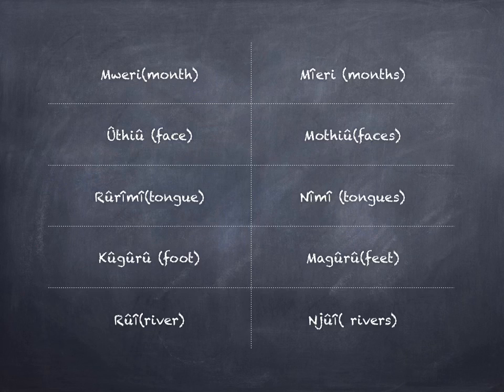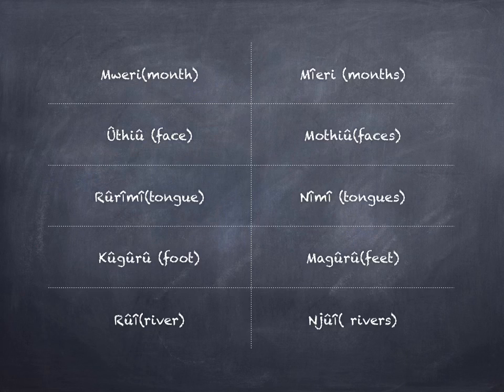One foot is known as kogoro. Many feet are known as magoro. Kogoro singular, magoro plural. A river is known as Rue. Many rivers are referred to as Joe.